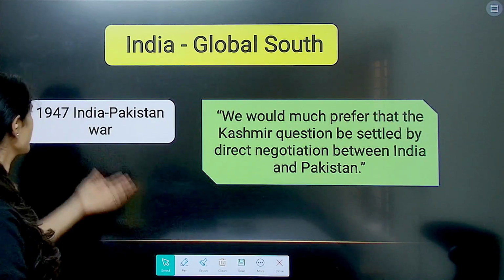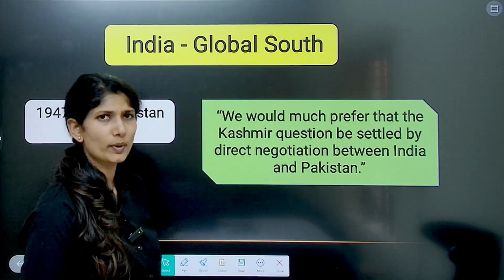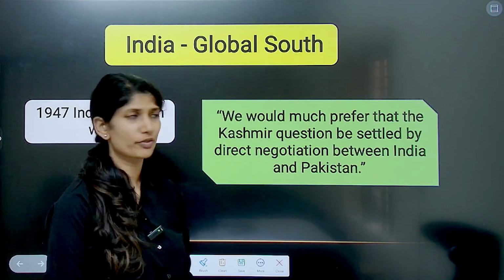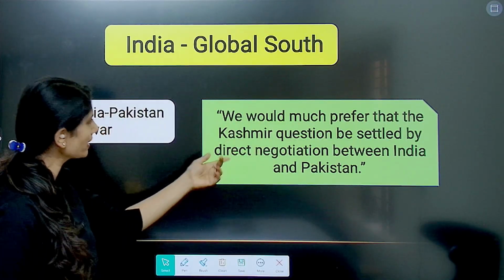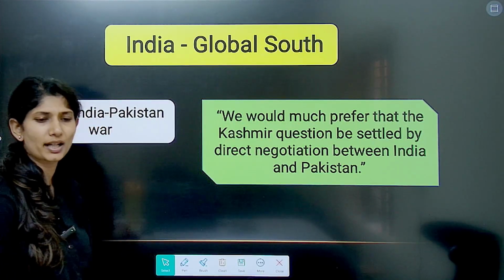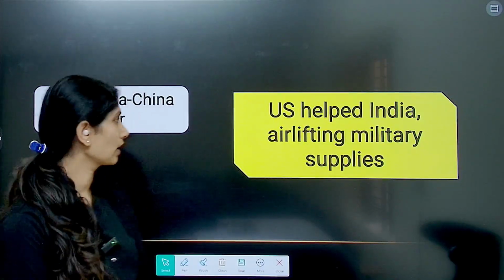See, in the 1947 India-Pakistan war, the US at that point of time held a different approach, saying that we would very much prefer that the Kashmir question be settled by direct negotiation between India and Pakistan, which is not the same stance that the USA is trying to take now.